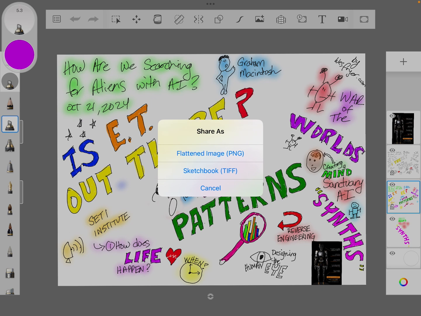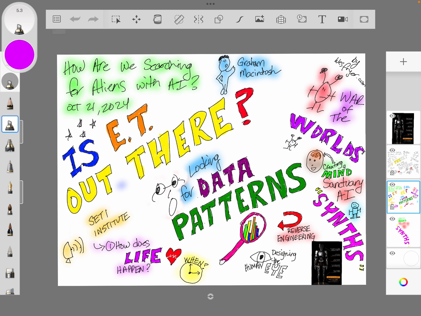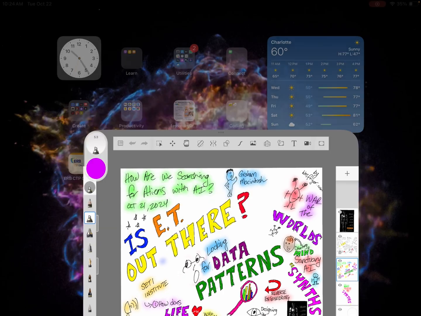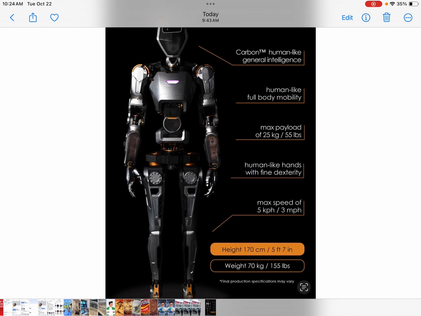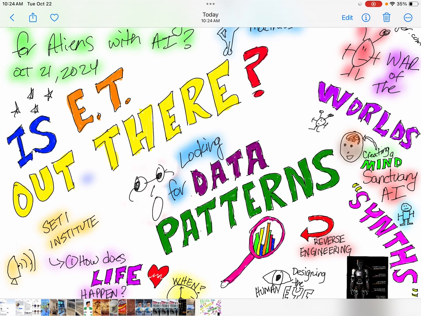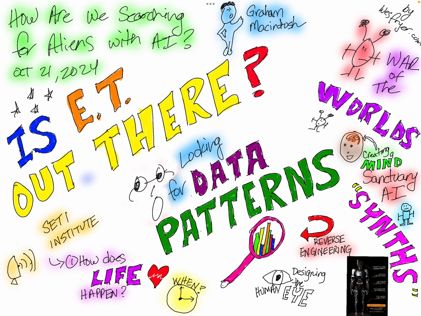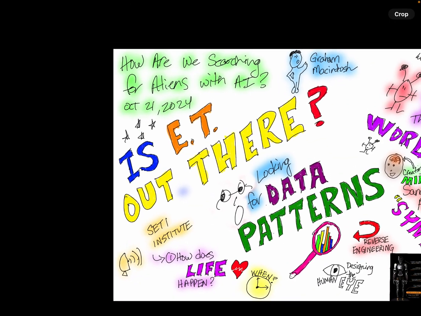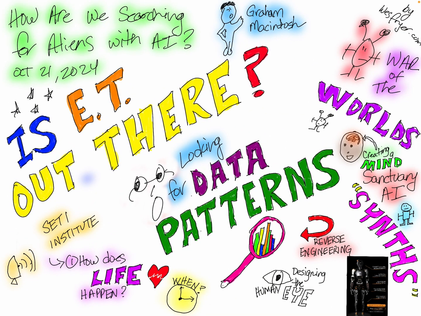So I'm going to do a flattened image, a PNG, and what that's going to do is it's going to save that inside my photos. So if I open up Photos and I look here under Recent Photos, look at this. Here is my sketchnote, okay? And this is what I recommend you do rather than being inside Sketchbook, because you can pinch and zoom inside this and talk about it to create your narrated sketchnote, okay?